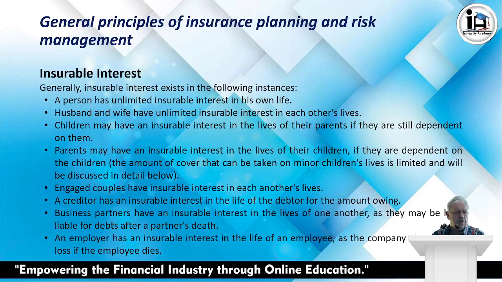Right, let's look at insurable interest further. Generally, insurable interest exists in the following instances. A person has unlimited insurable interest in his own life. A husband and wife have unlimited insurable interest in each other's lives. Children may have an insurable interest in the lives of their parents if they are still dependent on them. Parents may have insurable interest in the lives of their children if they are dependent on the children. The amount of cover that can be taken on minor children's lives is limited and will be discussed in detail further on. Engaged couples have insurable interest in each other's lives.